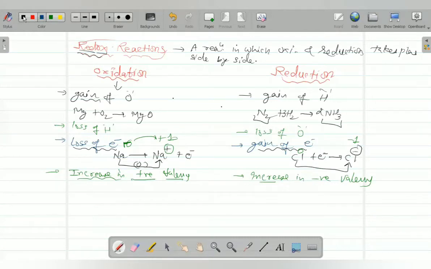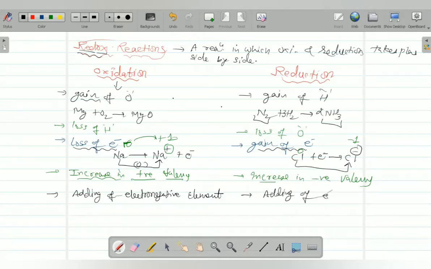Now the next definition, which is again very important: adding of an electronegative element is oxidation, and adding of an electropositive element is reduction. What are electropositive and electronegative elements? Electronegative means non-metals, electropositive means metals.